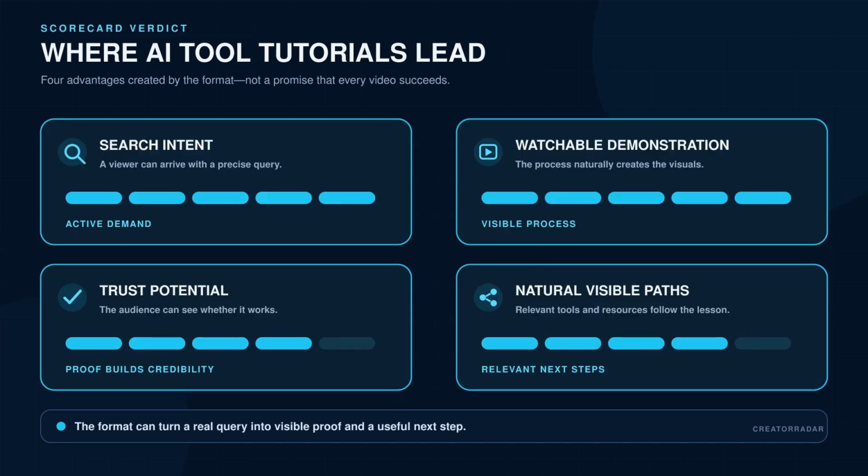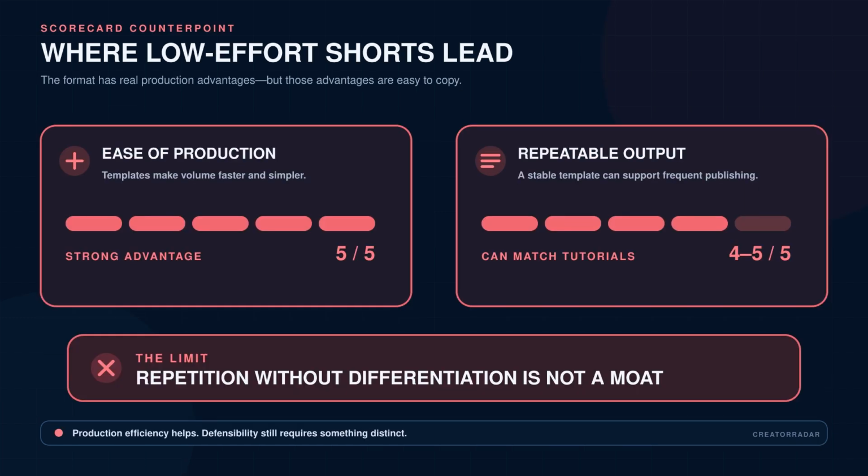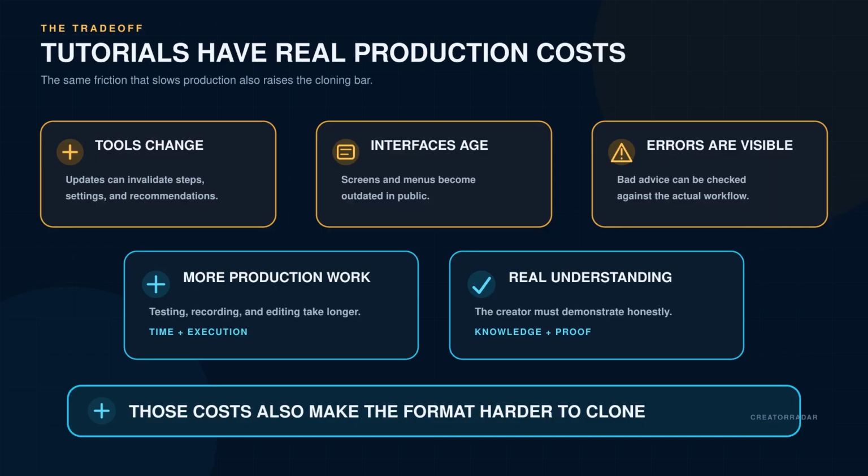On the scorecard, AI tool tutorials lead on search intent because the viewer can arrive with a precise query. They lead on watchable demonstration because the process creates the visuals. They lead on trust potential because the audience can see whether the workflow works. And they create natural, visible paths to relevant tools and resources. Low effort shorts lead on ease of production, and they can match tutorials on repeatable output, but repetition without differentiation is not much of a moat.